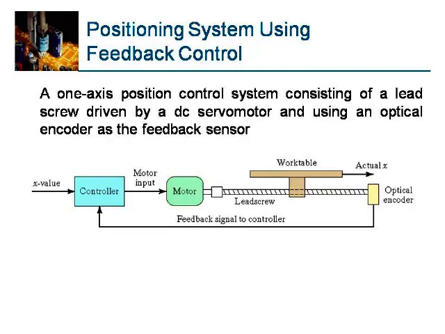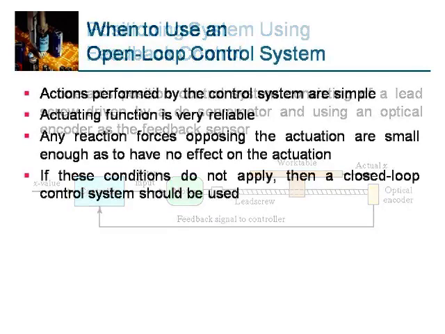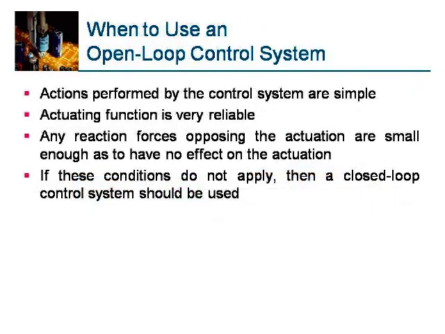Actions performed by the control systems are simple. Actuating function is very reliable. When to use an open loop control system? When actions performed by the control system are simple, and the actuating function is very reliable, or any reaction forces opposing the actuation are small enough as to have no effect on the actuation. If these conditions do not apply, then a closed loop control system should be used.